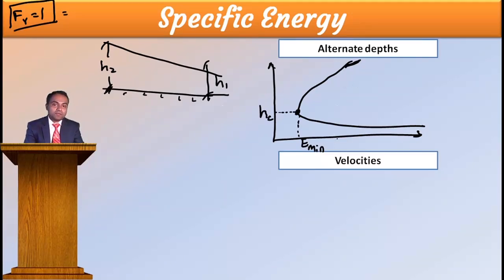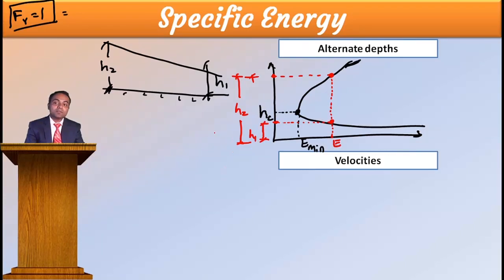Now if I take one random point here with a single energy, for that particular single energy I am getting two depths. This depth is the bigger one, H2. This is your H2 depth, and this depth is the H1 depth.